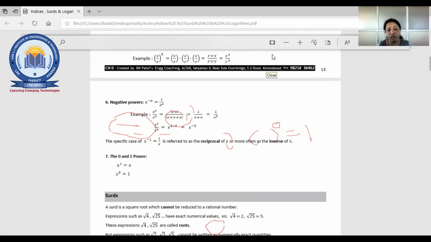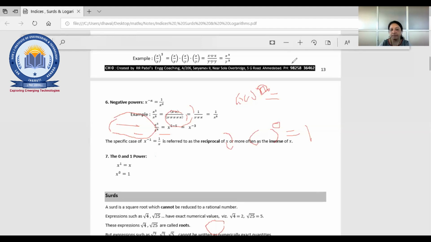Okay. One of the students is asking, if the power is infinite, can anyone answer that? If the power is infinite, that means x raised to infinite. This x is supposed to be multiplied infinite times.